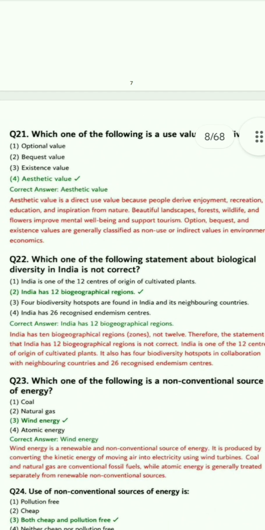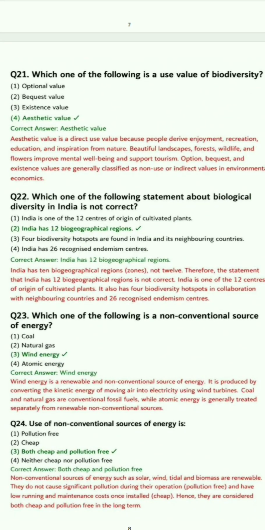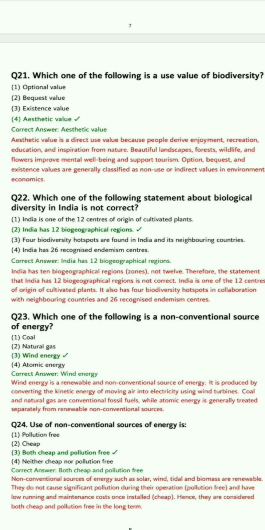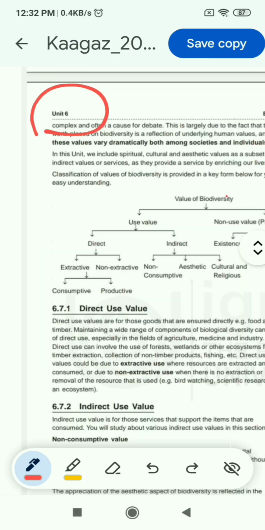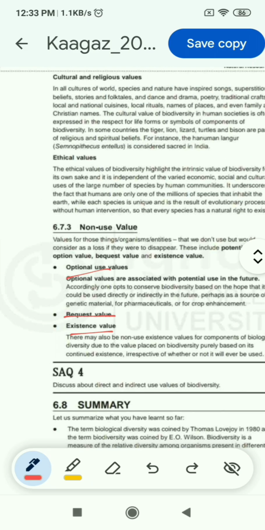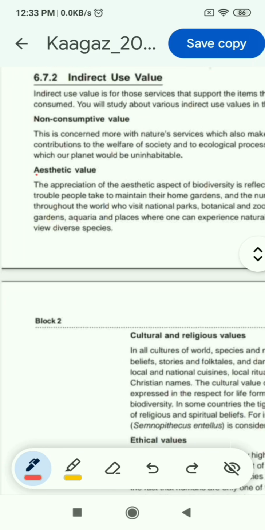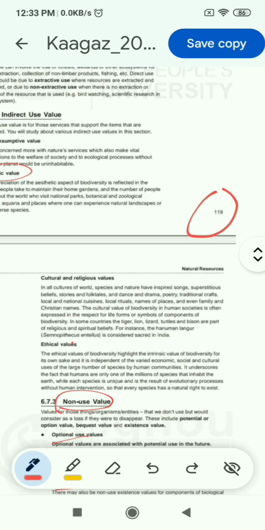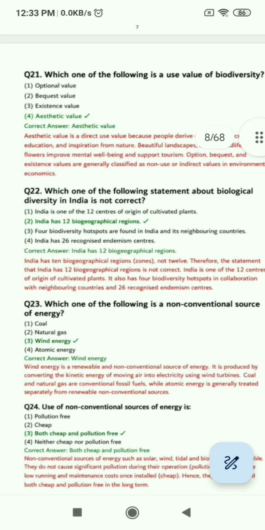Now question 21: which one of the following is a use value of biodiversity? Optional value, bequest value, existence value, aesthetic value. And the correct option is 4, aesthetic value. On page number 119 of Unit 6, you can see that the other options are non-use values. Option value, bequest value, and existence value are non-use values, and use value is only aesthetic value. You can see this on page 119 of Unit 6. The correct option is aesthetic value.